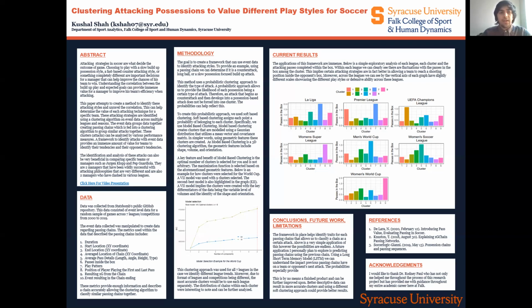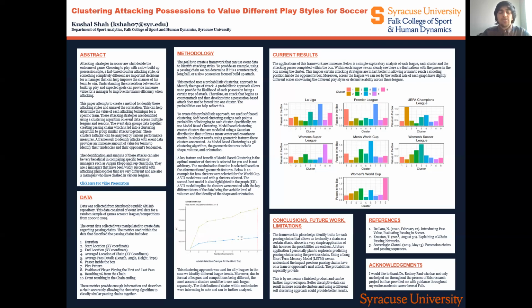So the first thing was to get the data, and this was public data from StatsBomb that highlighted the events in a game. Using this event data, I created passing chains. Each row represented a single passing chain and highlighted the details of that possession. This describes the duration of the possession, the start location, the ending location, the details of the passes, so how long they were, what angle they were usually at, what direction, the type of passes, from crosses to short, quick passes. Then I also looked at the pattern of play it was in, and the positions of the players beginning and ending the passing chain, followed by the end result of the chain. So was it ended with a turnover? Was it ended with a shot on target, et cetera.